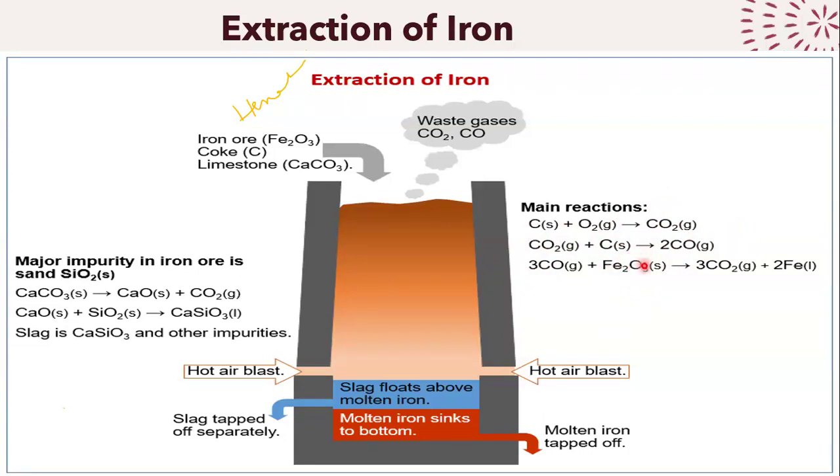Iron has gone from being iron oxide to just iron. Iron lost oxygen, so it's reducing your iron oxide. This is a reduction reaction, right? So these are the types of reactions that you are going to see. Once the iron has been formed, it will collect at the bottom and we can remove it.